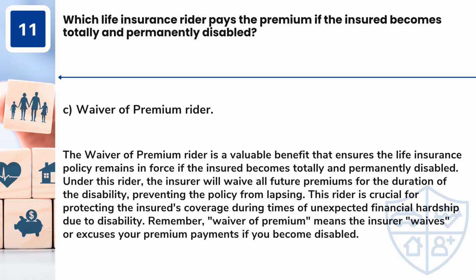Answer: C. Waiver of premium rider. The waiver of premium rider is a valuable benefit that ensures the life insurance policy remains in force if the insured becomes totally and permanently disabled. Under this rider, the insurer will waive all future premiums for the duration of the disability, preventing the policy from lapsing. This rider is crucial for protecting the insured's coverage during times of unexpected financial hardship due to disability. Remember, waiver of premium means the insurer waives or excuses your premium payments if you become disabled.